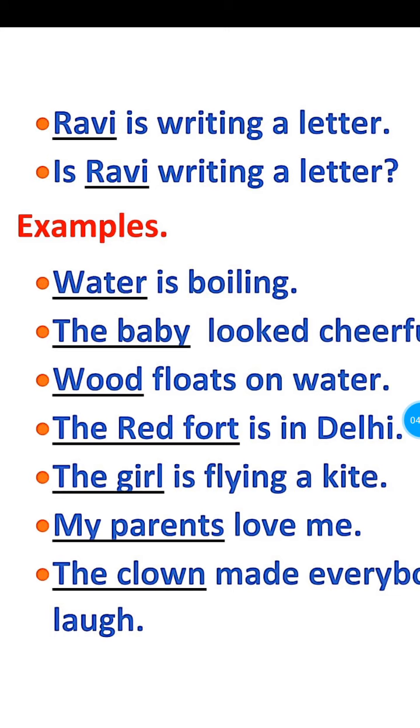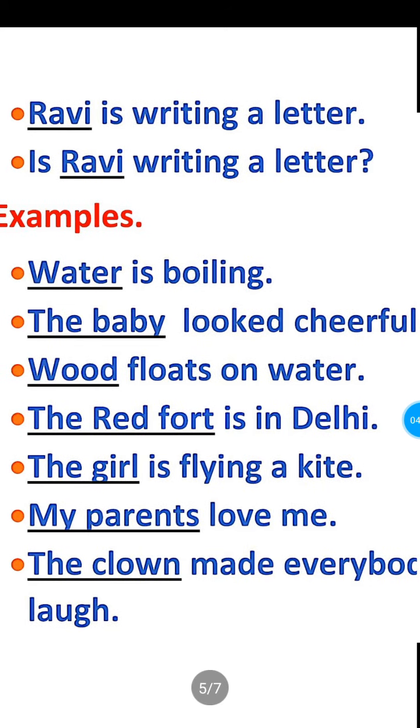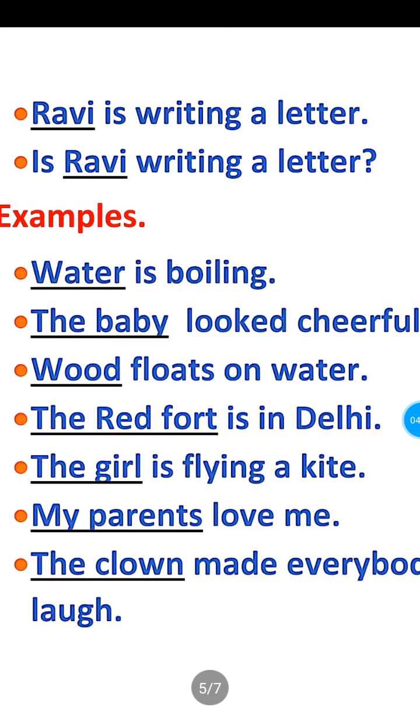Let us see some more examples. Water is boiling. Water is the subject. Is boiling is the predicate. The baby looked cheerful. The baby is the subject. Looked cheerful is the predicate. Wood floats on water. Wood is the subject. Floats on water is the predicate.